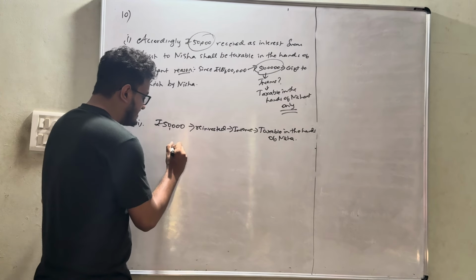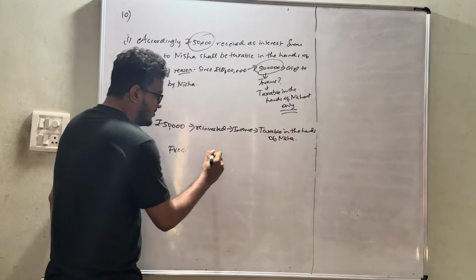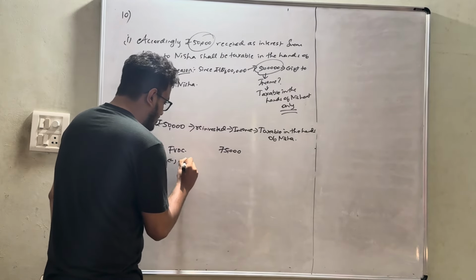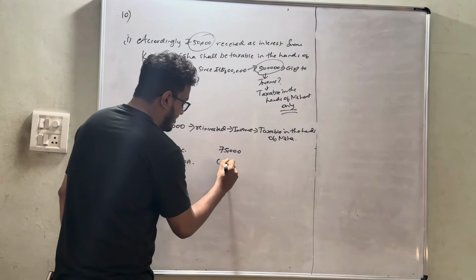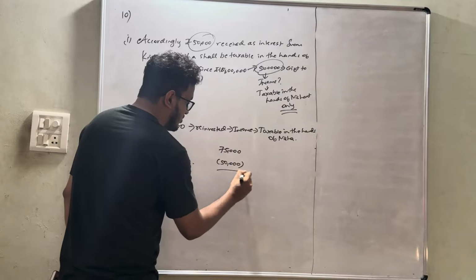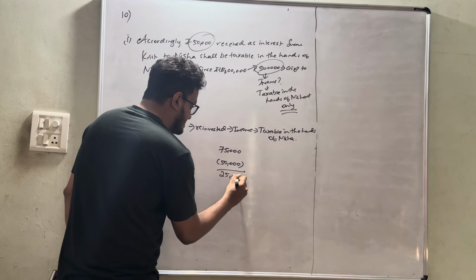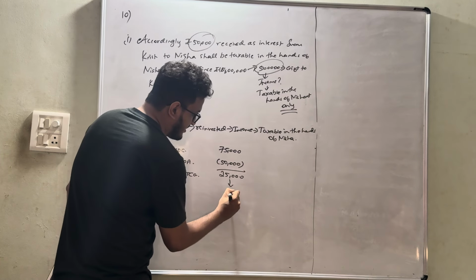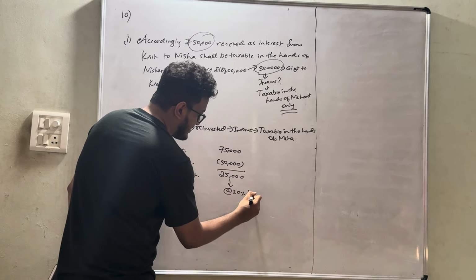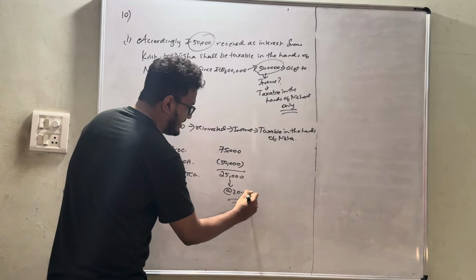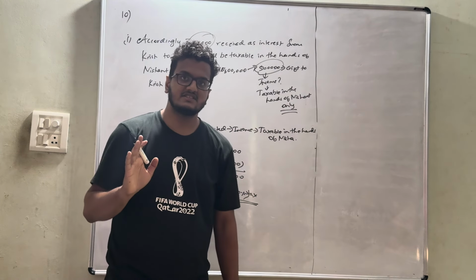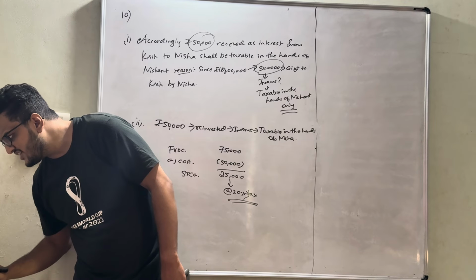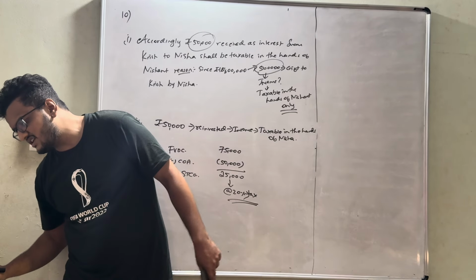So what is the full value of consideration? It is 75,000. What is the cost of acquisition of the shares? That is 50,000. Since it has been sold within a period of 1 year, it is short-term capital gain. Since it is a short-term capital gain, it shall be liable for tax at the rate of 20%. It's as simple as this. Next, securities transaction tax was also paid on such sale.